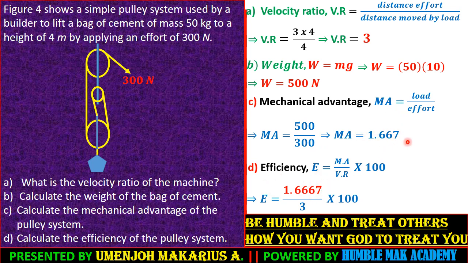I've increased the decimal places to make the answer more accurate, so it is 1.6667. Then the velocity ratio is 3. So dividing these and multiplying by 100, we have an answer of 55.56%. Great. So guys, this is the answer to 2 decimal places.